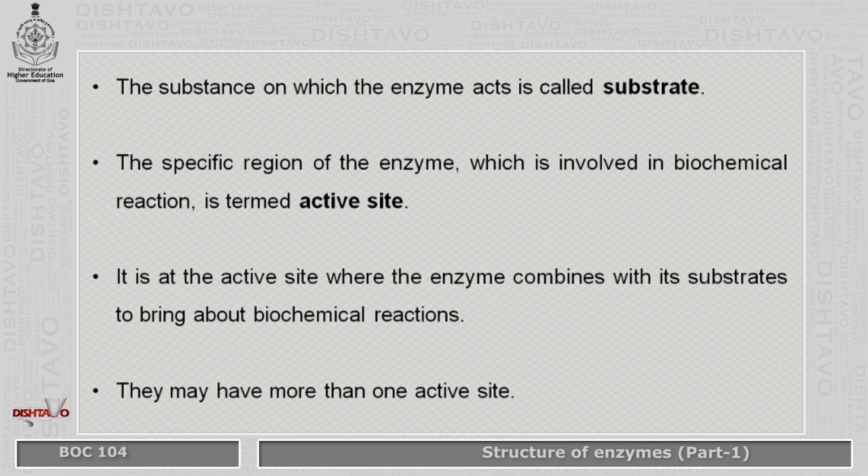The substance on which the enzyme acts is called the substrate, and the specific region of the enzyme which is involved in this biochemical reaction is termed the active site. It is at this active site where the enzyme combines with its substrate to bring about a biochemical reaction. Now we will look at where exactly the active site is and what happens to it. Some enzymes have more than one active site, or just one active site.